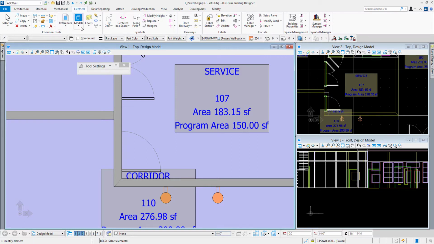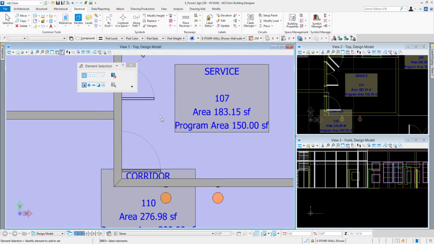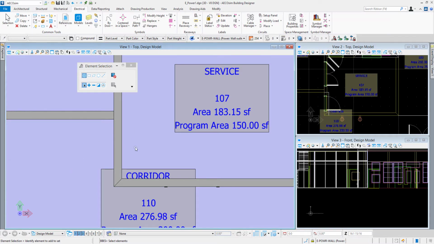the door. So one of the things you need to make sure, I'm going to right click to get out of that tool, go back to my element selection tool there. So I did a right press there to open that menu because I just want to make sure we see in the view attributes. We talked about this construction settings. So notice if the constructions are turned off, not only do I not see the 2D symbols of the electrical receptacles, I don't see the 2D symbols of the door.